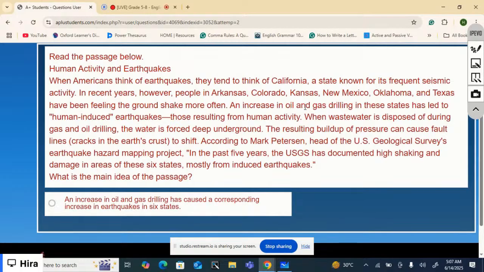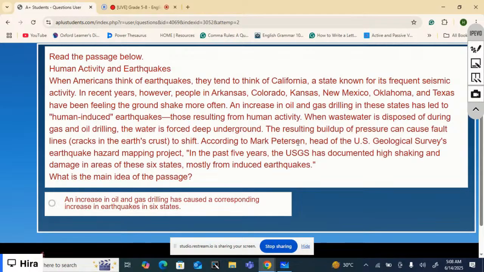An increase in oil and gas drilling in these states has led to human induced earthquakes, those resulting from human activity. When wastewater is disposed of during gas and oil drilling, the water is forced deep underground. The resulting buildup of pressure can cause fault lines to shift.